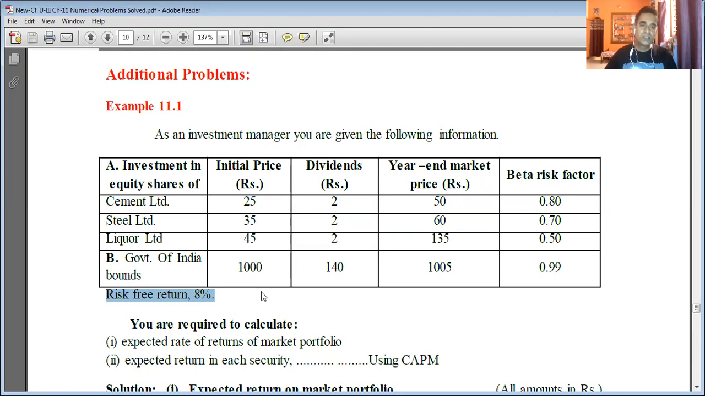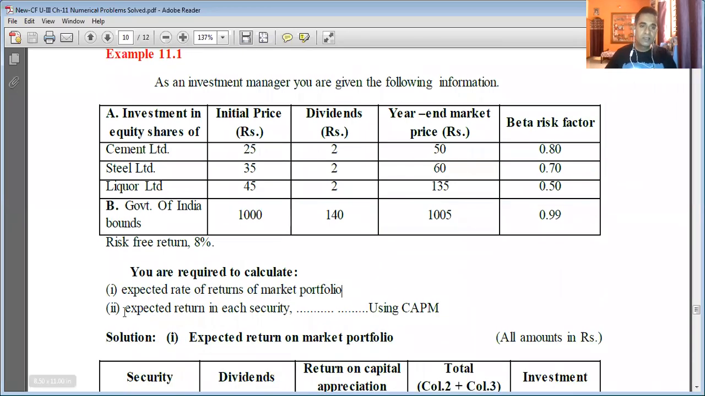Okay. So this is the data given. Now you are required to calculate the expected rate of return of the market portfolio. That is the first part of the question. The second part is the expected return on each security, using the capital asset pricing model.